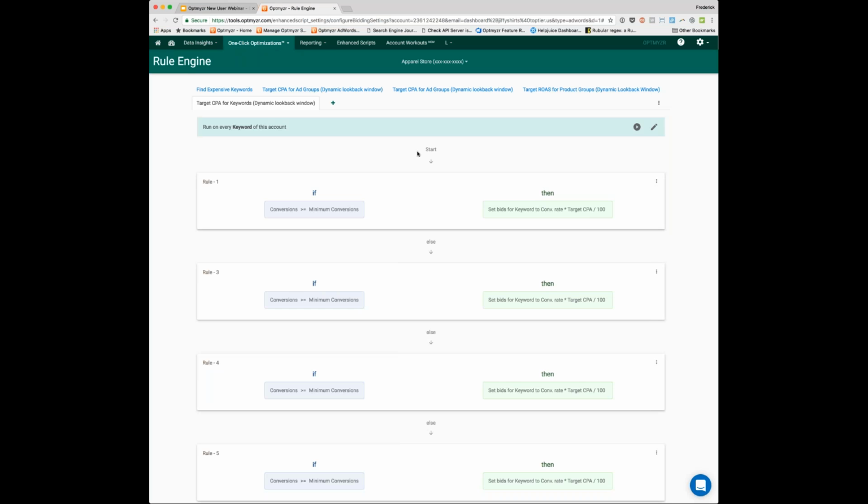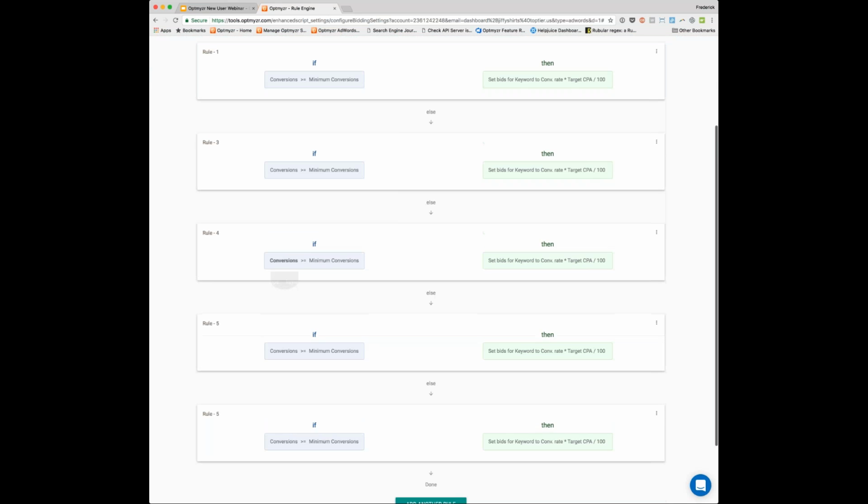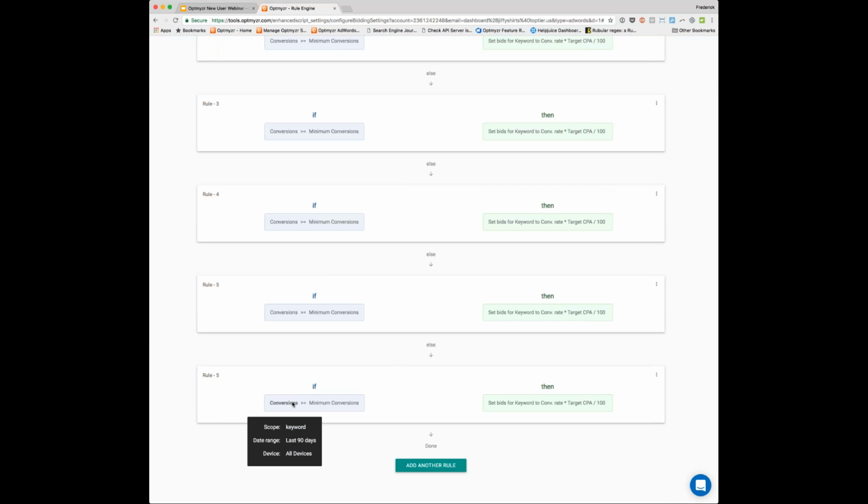And now here you have the rules. So we show you exactly what the methodology is that we would go through. For every keyword of this account, we start from the top and we see, are these conditions true? So do we have at least 3 conversions across the last 7 days? And if that's the case, then we use the conversion rate from the last 7 days to set a bid based on the target CPA goal. If we didn't have enough data in 7 days, we look at 14 days and we keep going back until we go all the way to 90 days in this case. If you want to look back even further, this is fully customizable.